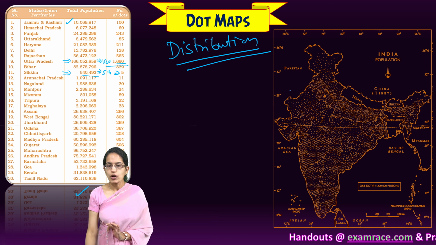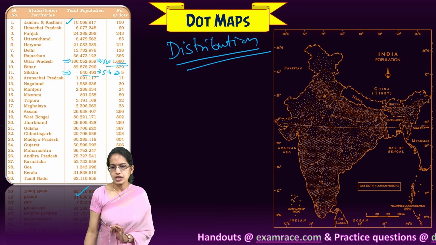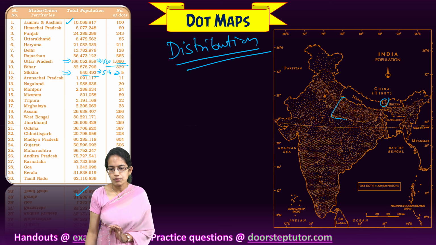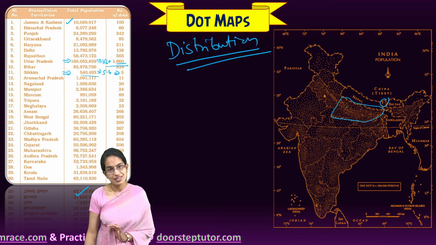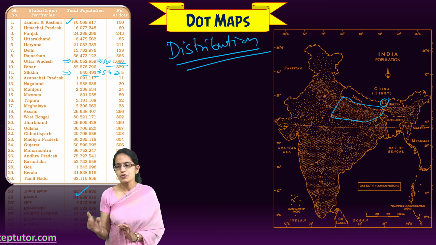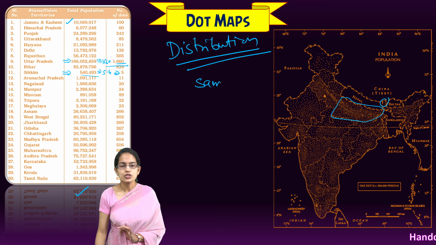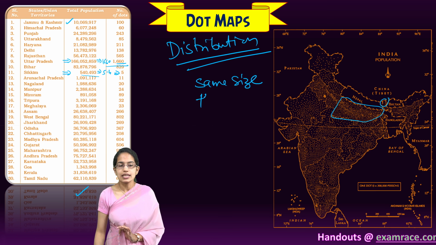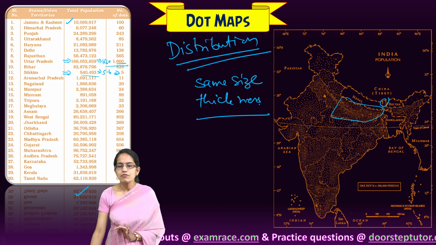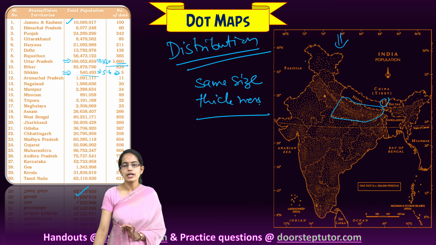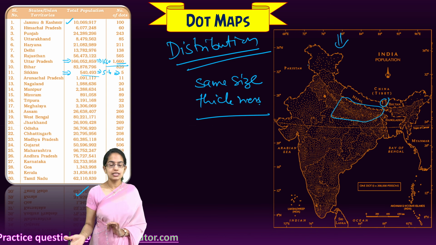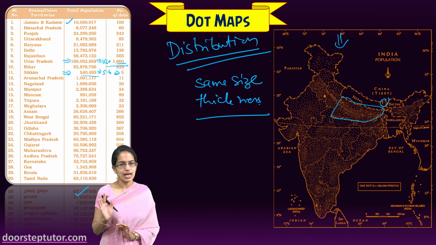So what I do is, on the map of India, in the region of Sikkim, I would simply mark the 5 dots that are seen. But in the region of Uttar Pradesh, I would mark 1660 dots. Definitely a cumbersome process, but there are a few rules again. All the dots should be of the same size. The thickness of the dot should not vary. The consistency should remain the same, and by visualizing we would be able to understand which regions have lesser population in contrast to other regions which have higher population.